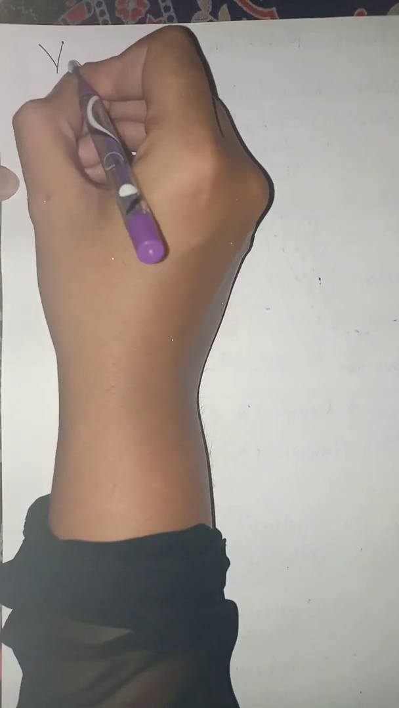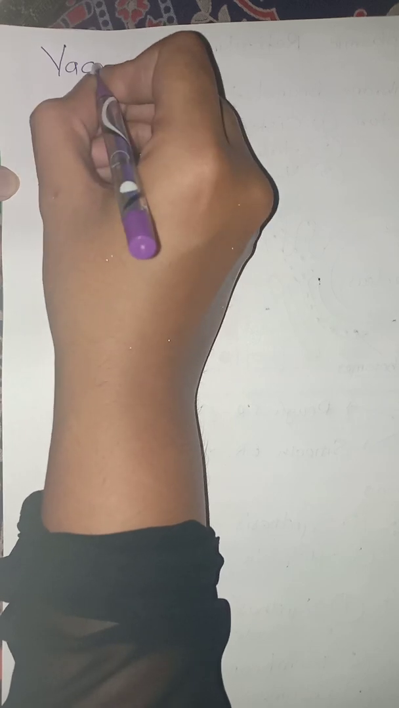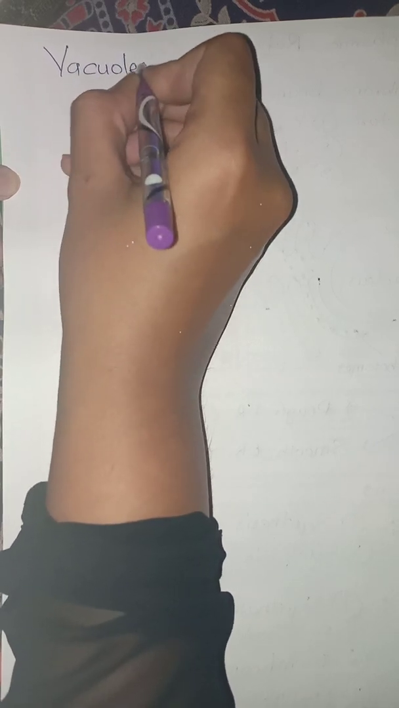Hello students. The topic which I have taken now is a very small and a very easy topic, that is vacuoles. You are all familiar with what we call vacuoles. Vacuoles are found in your plant cells. You all are familiar with that.